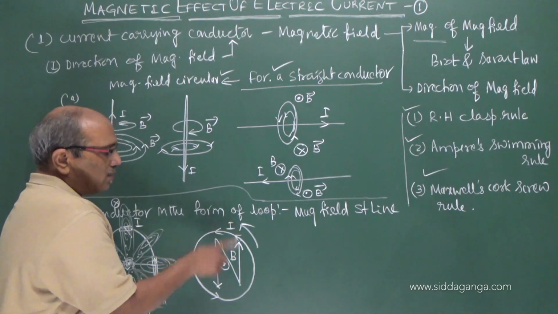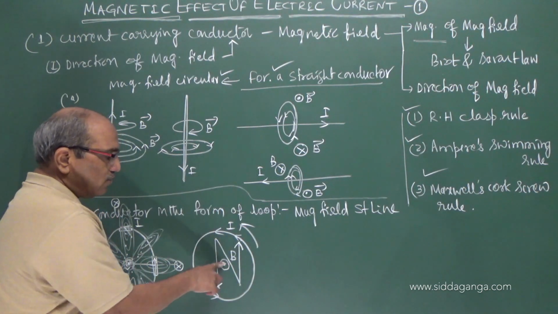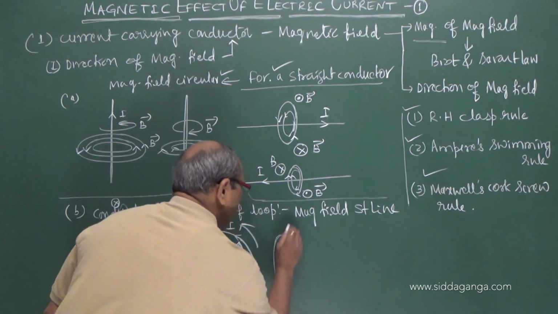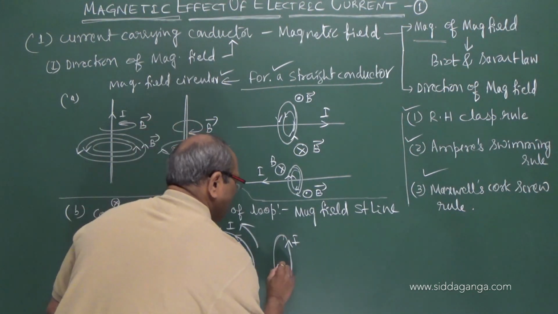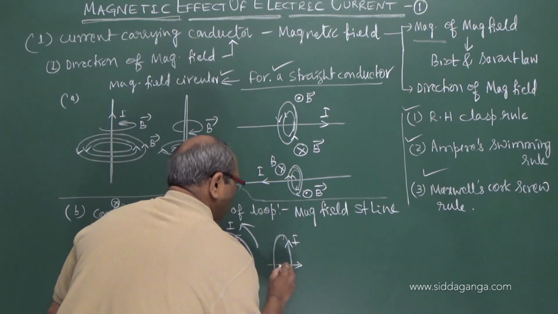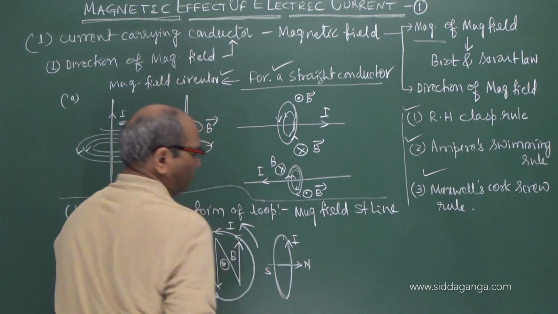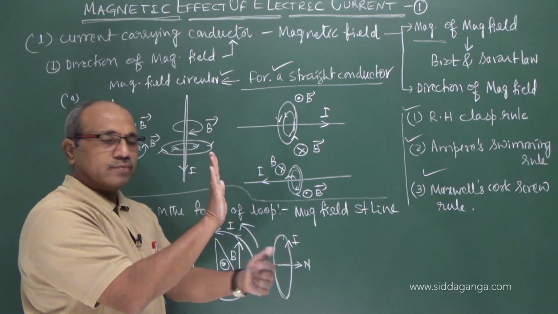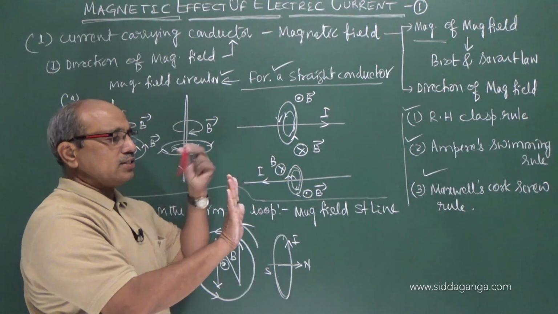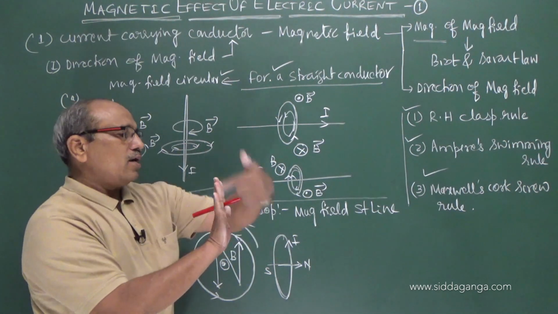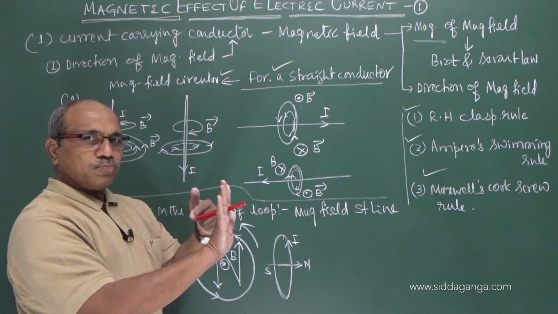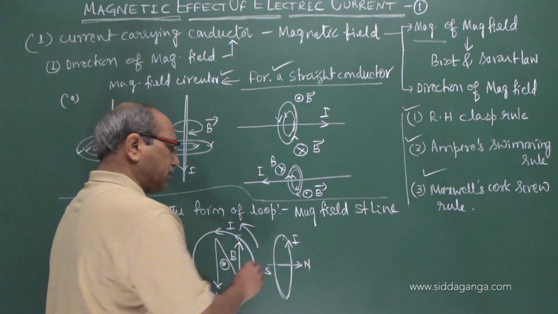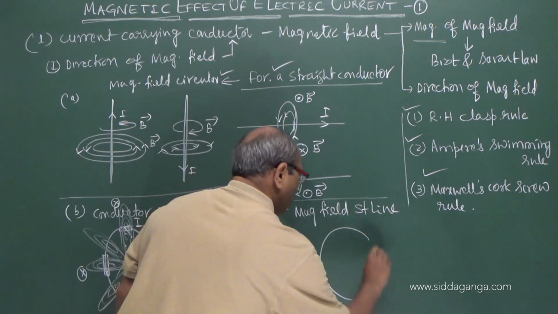Again the same rule: if the current is anti-clockwise, the field is out of the board. Or I can show like this. If it is anti-clockwise, it acts like a small dipole, north and south. That's the direction. Anti-clockwise, the current is flowing here. The current is flowing in the anti-clockwise direction. This is the plane of the loop. Anti-clockwise current, north and south pole, acts like a tiny dipole. Magnetic field is along a straight line. Or imagine it is a circle.